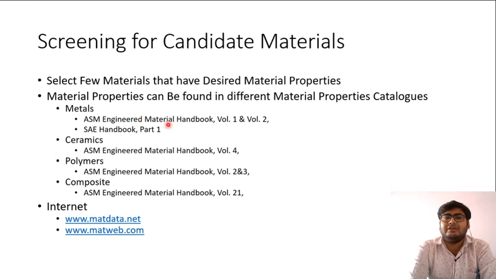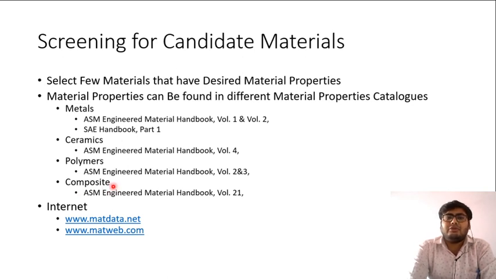ASM Engineered Materials Handbook has a total of 21 volumes, and each volume gives information about different types of materials. For example, if you want to find something about ceramic, then you should look into volume 4. If you want to find out something about polymers, you will look into volume 2 and 3, and volume 21 will give you information about composites.